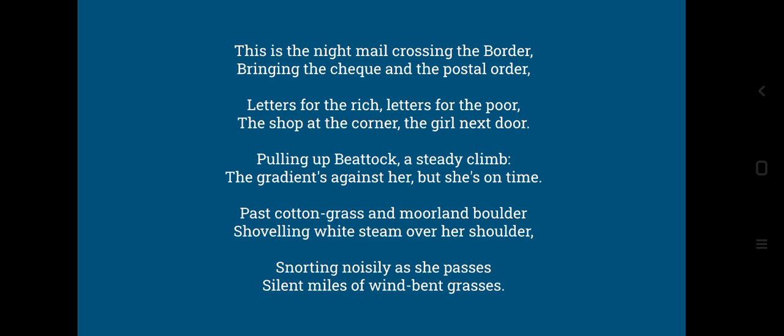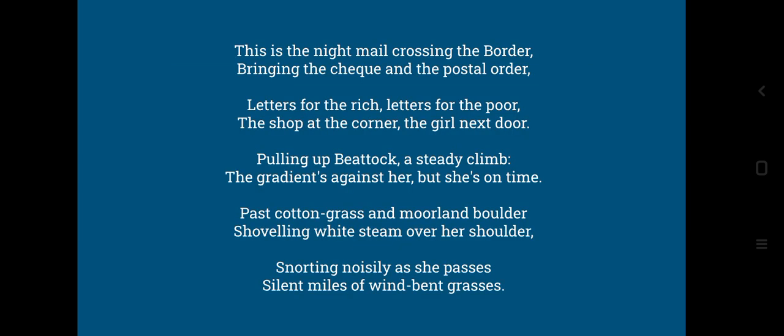And what is a postal order? See, a check is related to a bank, and in the same manner, a postal order is related to the post office. So this also had some money related things. Crossing the border means one city to another, because the night mail was going from one city to another, so crossing the border it was. Then it was bringing the check and the postal order.